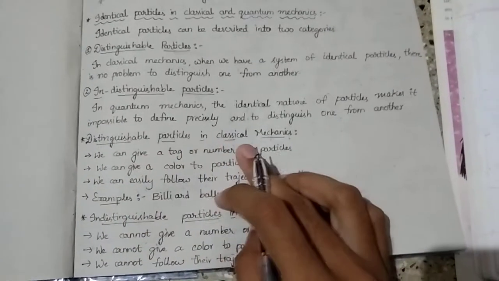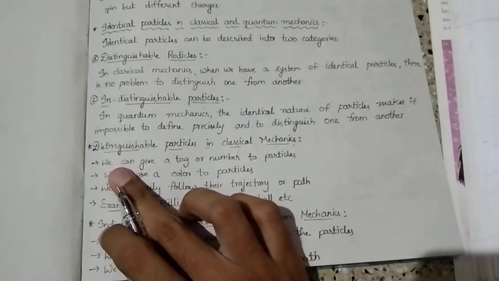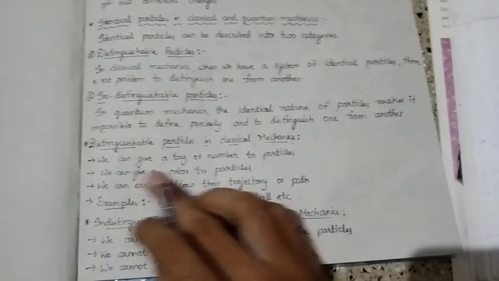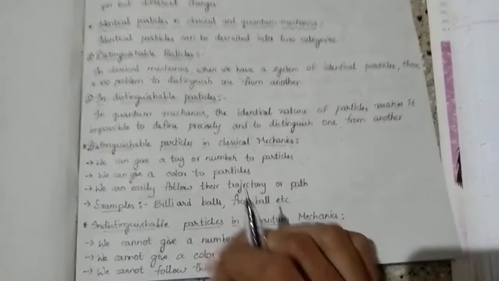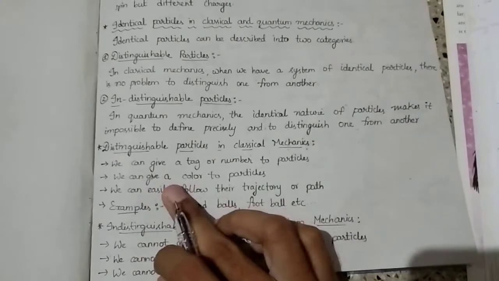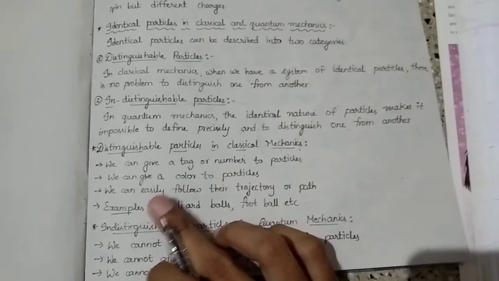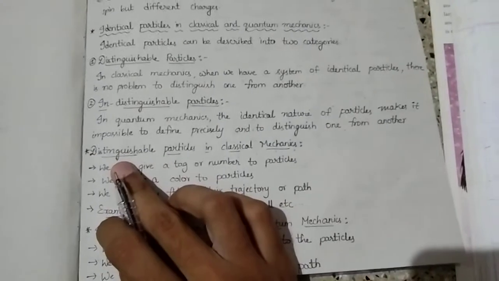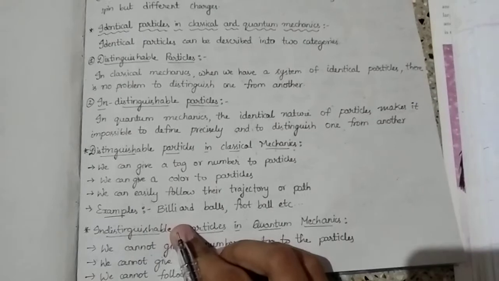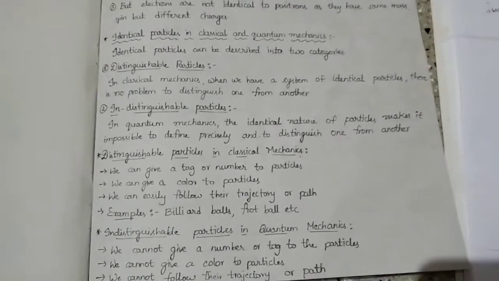Distinguishable particles in classical mechanics. For these particles, we can give a tag or number, and we can give a color to the particles. We can easily follow their trajectory or path. Because of these reasons, these particles are distinguishable. Here the examples are billiard balls or a football, and so on.